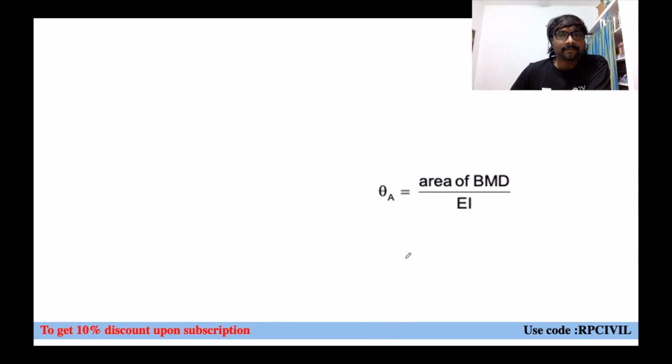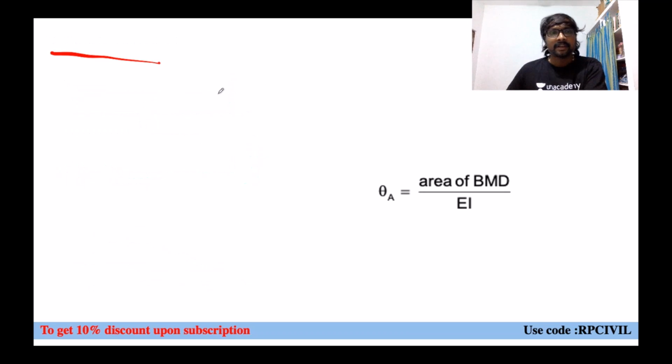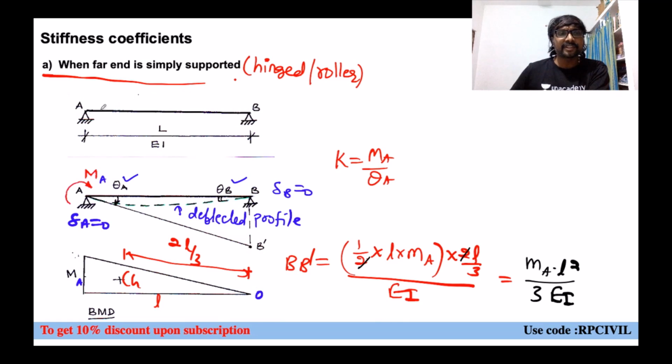Next. Consider this diagram. When far end is fixed, there is a possibility that far end B is fixed also or not. So which one is near end, which one is far end? Where you are applying moment to get the rotation, that is near end, right? This A is your near end, B is your far end.